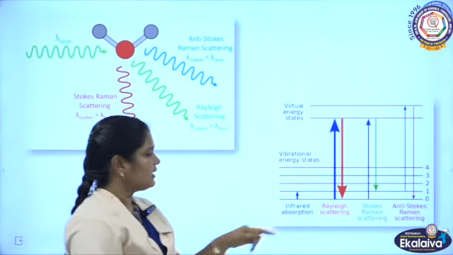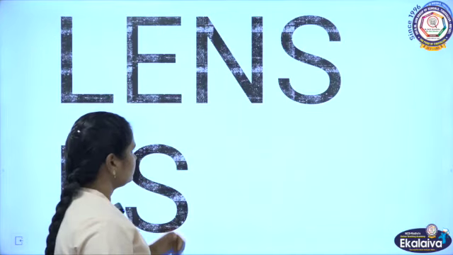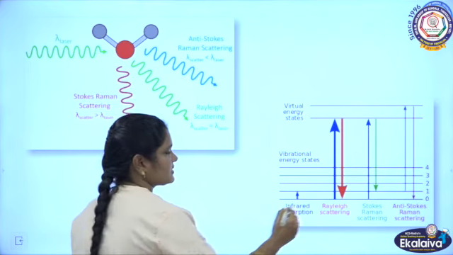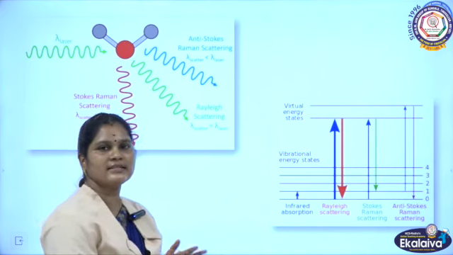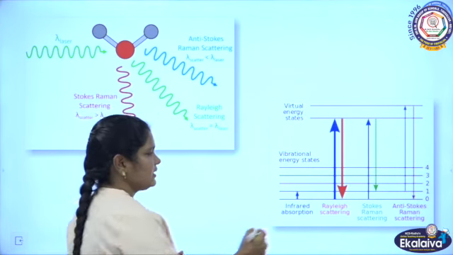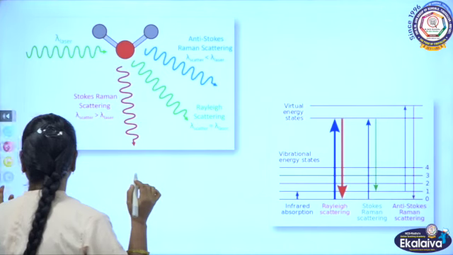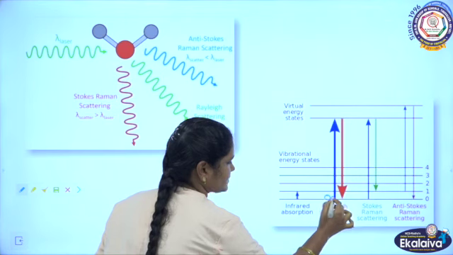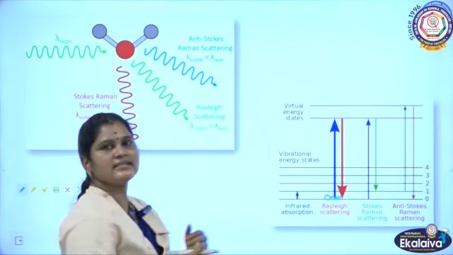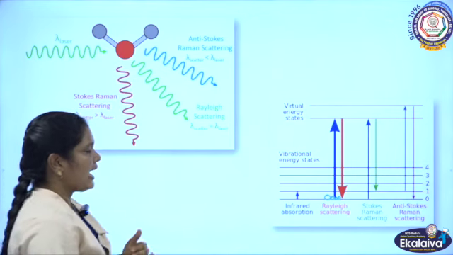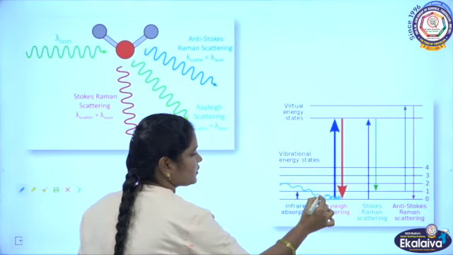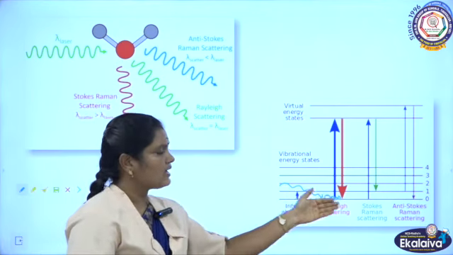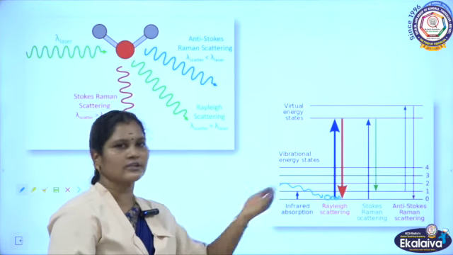See this diagram is a Rayleigh scattering. In Rayleigh scattering, the atoms or molecules present in the liquid are in the ground state. In this place, atoms or molecules are present in that ground state. I am giving a highly incident photon, for example a laser. So the highly incident photon passes onto the atoms or molecules present in the ground state.